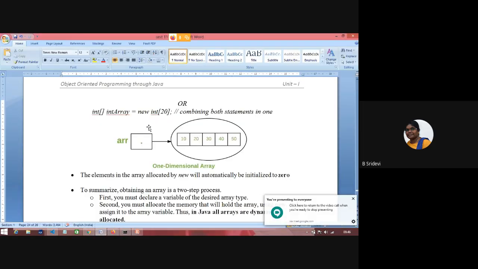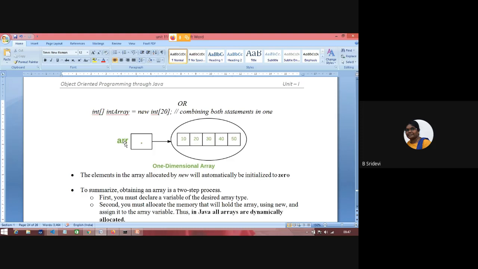So this is a two-step process: getting this reference, allocating memory, and assigning that memory address to this reference. So array allocation is a two-step process. This is called an array object. And its elements can be accessed as array of 0, array of 1, array of 2, array of 3, array of 4. That means within the index I can access the elements. Index starts from 0, and length minus 1 is the last one's index. Clear? So ARR is a reference.